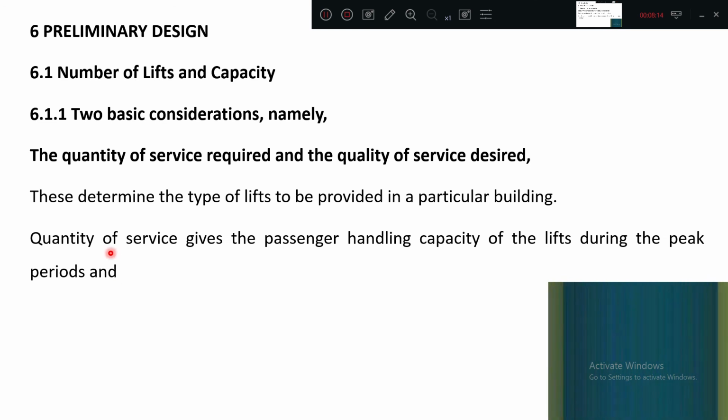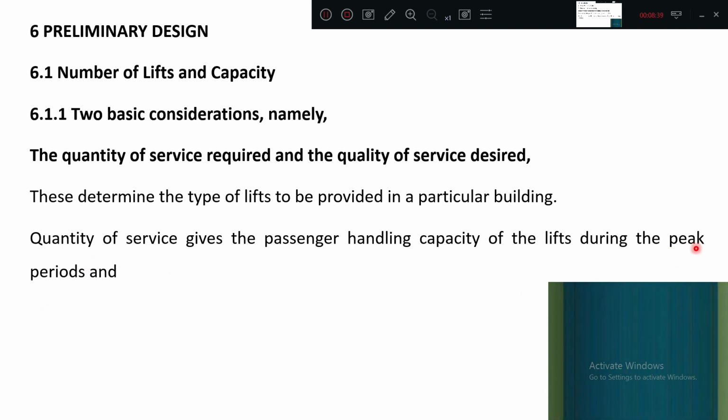Quantity of service gives the passenger handling capacity. That is why I have said quantity means number of persons or the weight. Quantity of service gives the passenger handling capacity of the lifts during the peak periods. Means what? Morning 9 to 10 o'clock, when offices or hospitals just open and all the staff are getting inside, so the movement at that time is more.